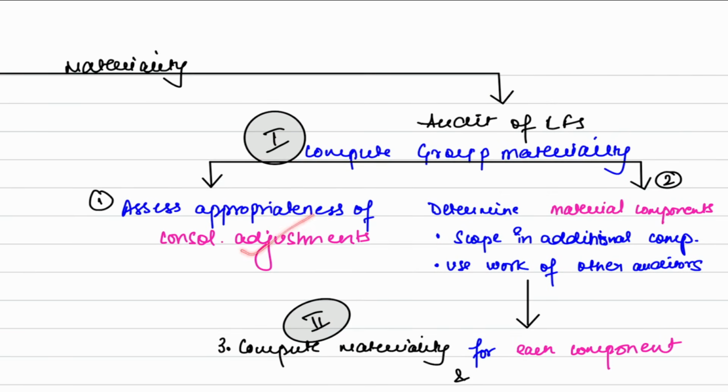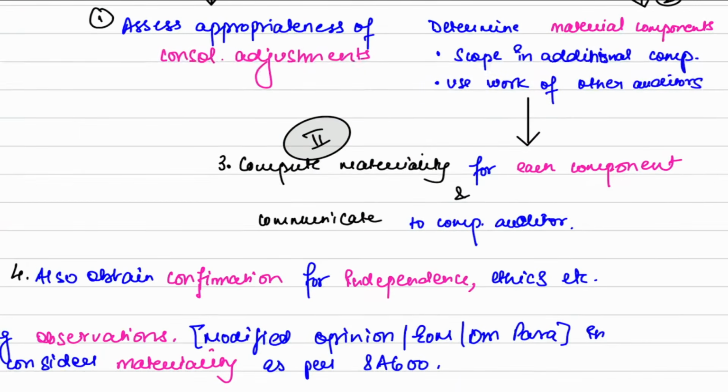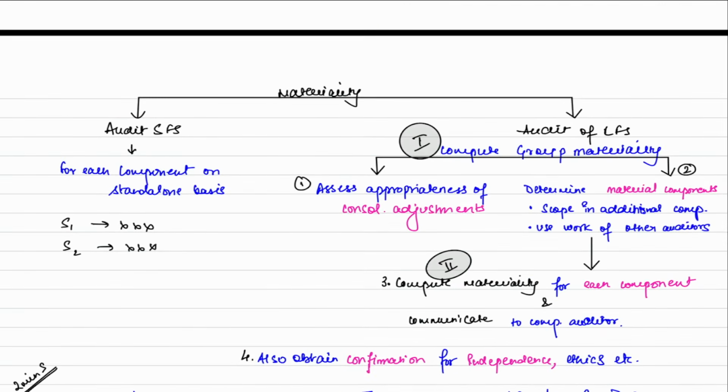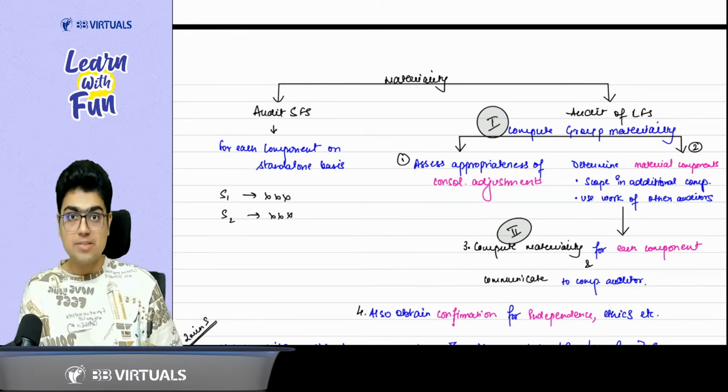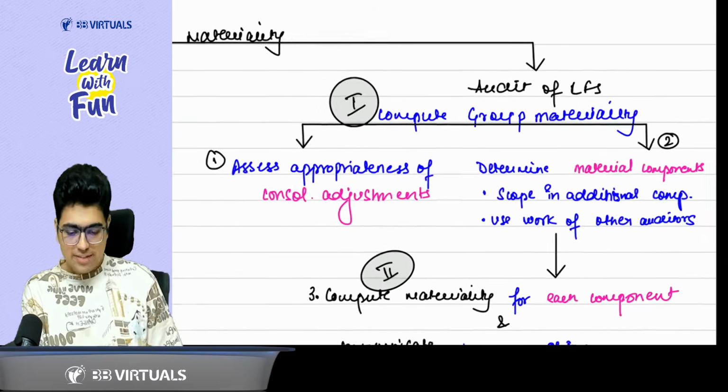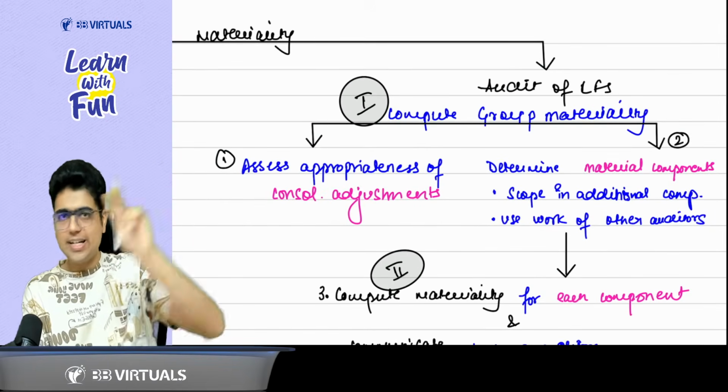Audit the consolidation adjustments and determine the material components in the group, because they will become a part of your scope and there you may use the work of other auditor. Now for these material components, you compute the separate materiality. So compute the materiality of each component and communicate it to the component auditor. Now when you are communicating, also take a confirmation that the other auditor is independent and has complied with ethics. Are these 4 points clear? Yes, sir. Last time revise. For separate financial statements, materiality on standalone basis. For CFS, two levels of materiality, group materiality, two uses.